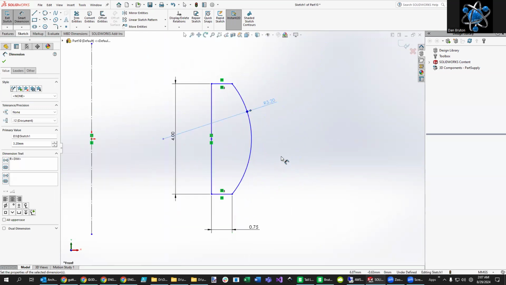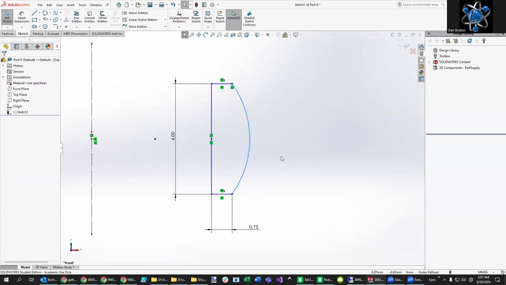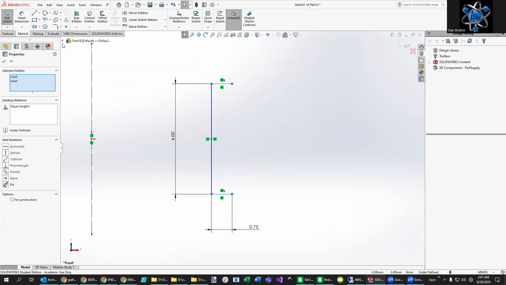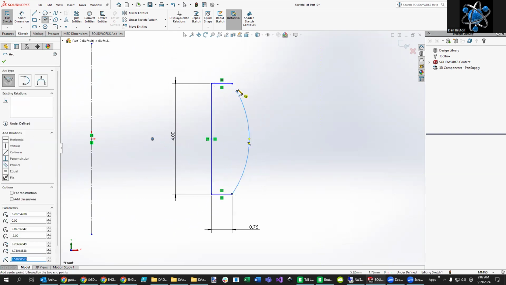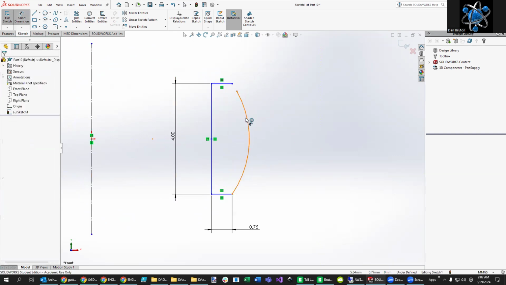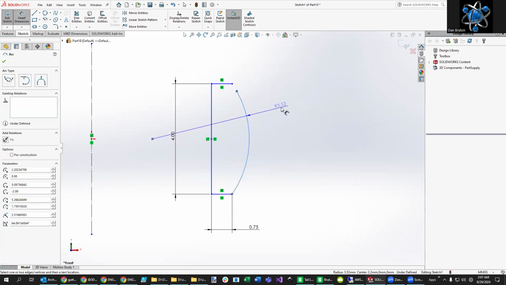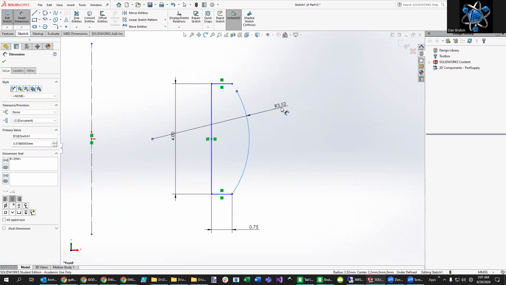Sometimes what happens is you're not quite so lucky. So I hit Control-Z a couple of times. We'll go in here and I'll purposely make it not connect at the end. So we'll start here, purposely make it connect here, but then just fall short of it right there. And you'll see why I'm going to do that, just to help alleviate possible errors that you have. Let's set the radius on this one right here. So again, to be 3.2.